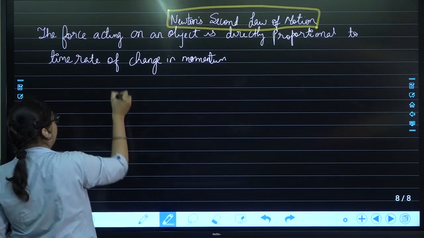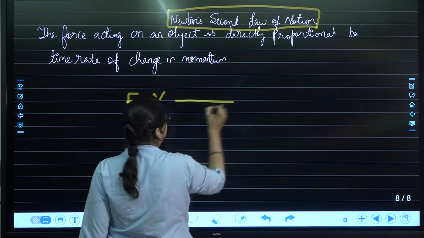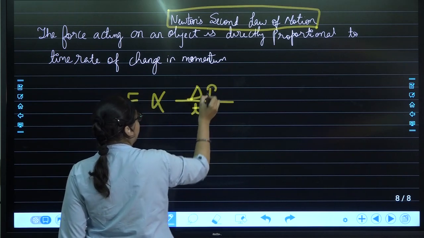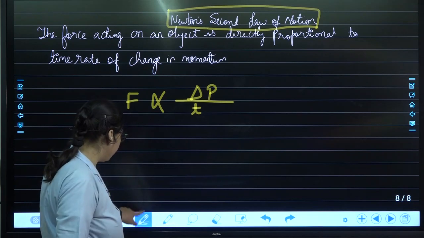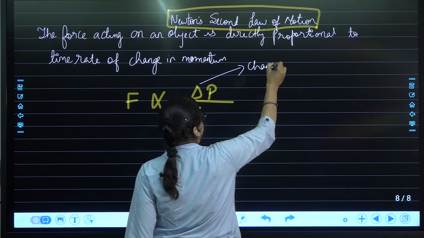The formula says that force is directly proportional to the time rate of, meaning division by time, change in momentum. Change means delta over here. So what is delta? Change.